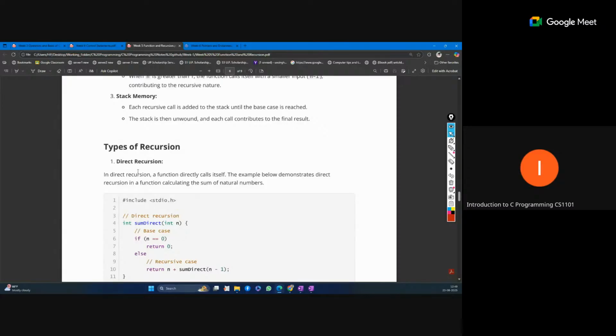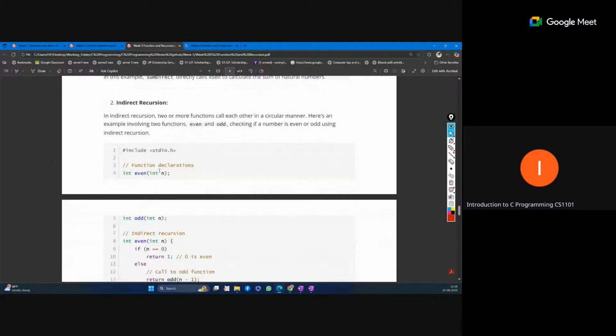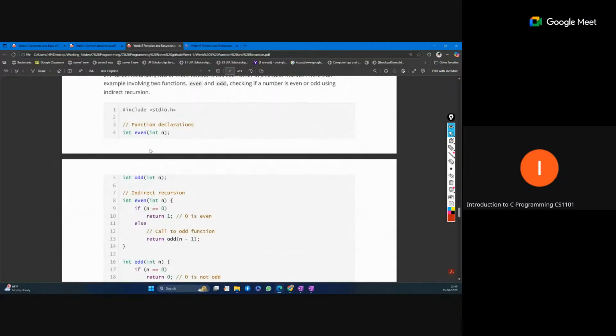Types of recursion: direct recursion means we are calling the same function inside the same body. But indirect recursion is also there, where one function calls another function and that other function calls the first function.